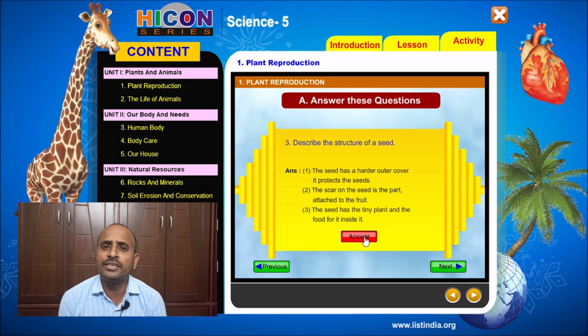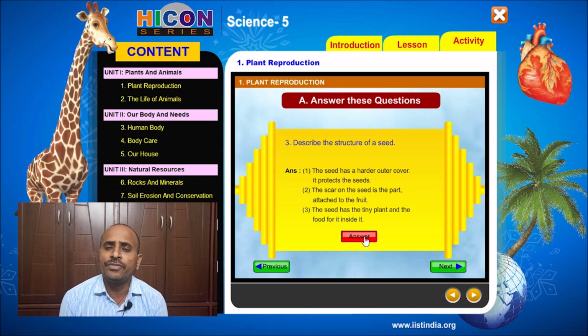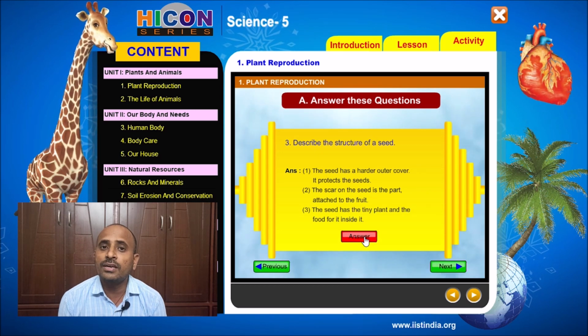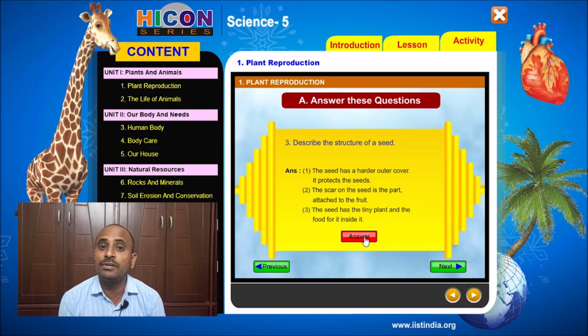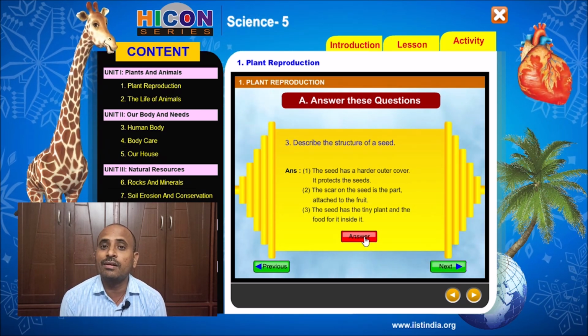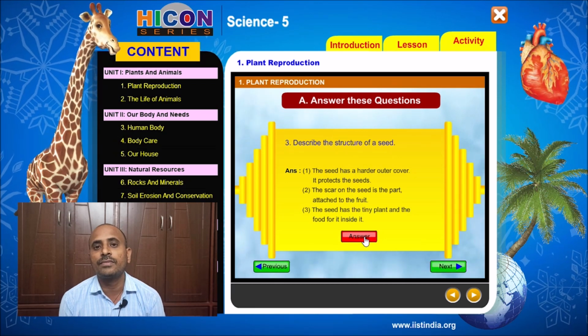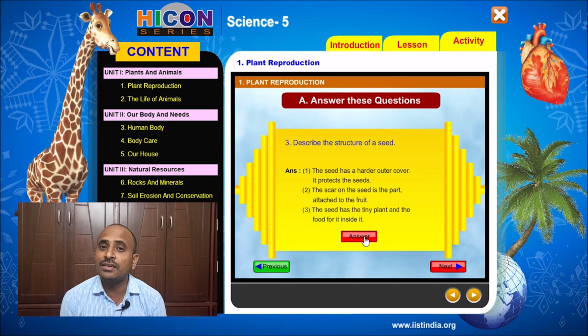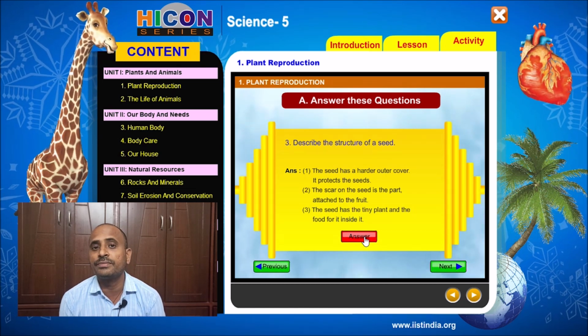Generally seeds are very hard and we cannot easily break the seed because the outer portion of the seed is covered by a thick layer called the seed coat. And a tiny plant is present inside the seed, that is called the embryo.